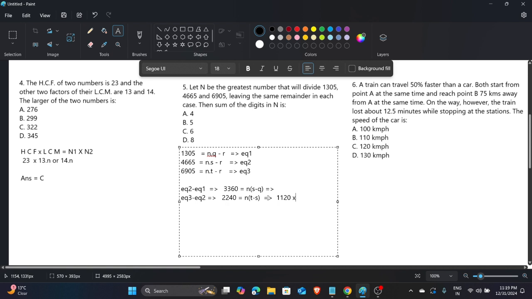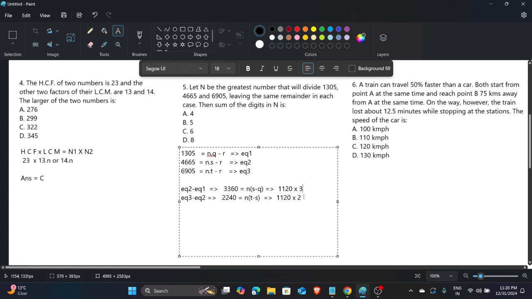Divided by 2, multiplied by 2. And this is nothing but 1120 multiplied by 3. So you can see that the common part is n, and the remaining part is this. Okay, you can get that.